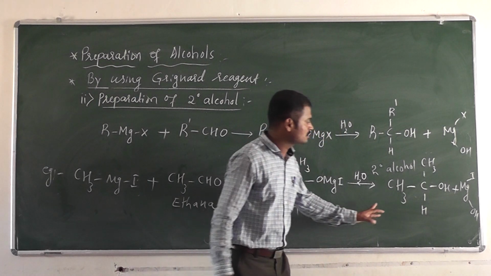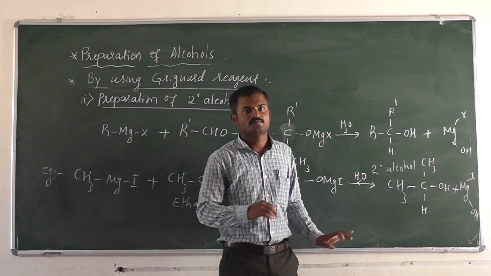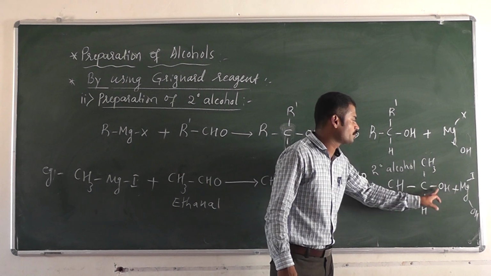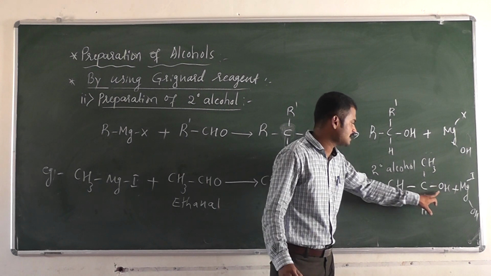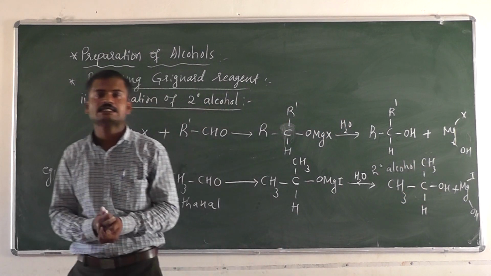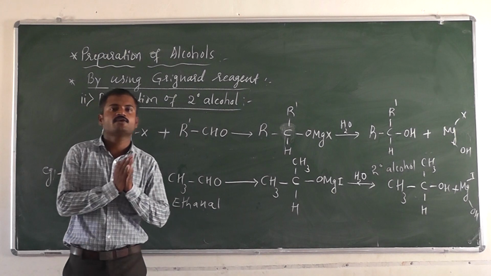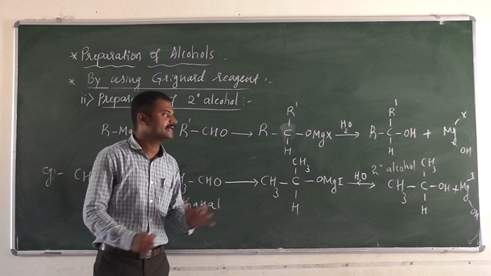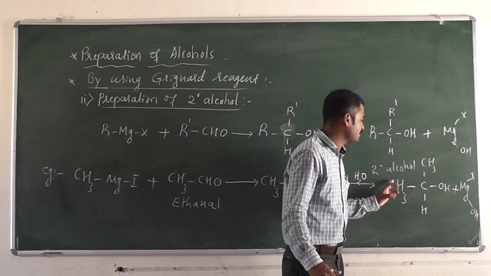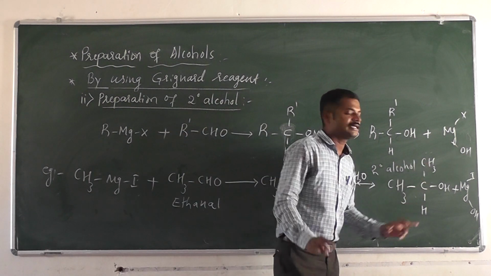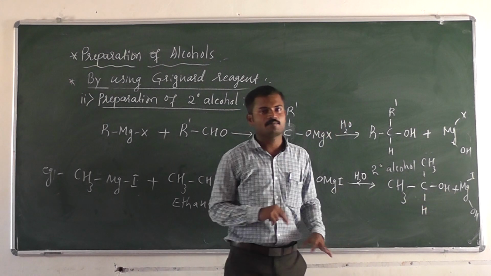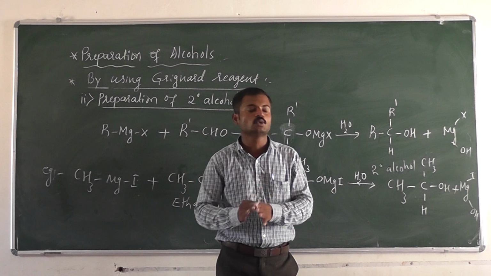So this is called a secondary alcohol. Why? Because this OH group, hydroxyl group, is attached to the carbon containing adjacent 2 carbon atoms. Therefore it is called a secondary alcohol. See, the number of carbon atoms are 1, 2, 3. It is a propane. This hydroxyl group is attached to the second carbon, therefore it is propane 2-ol.